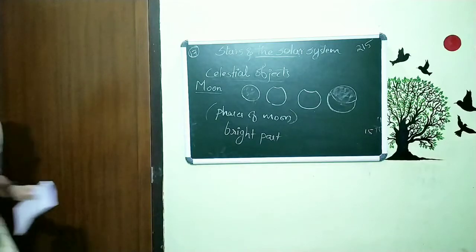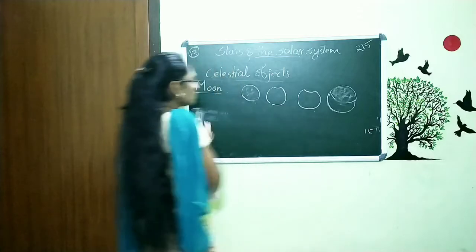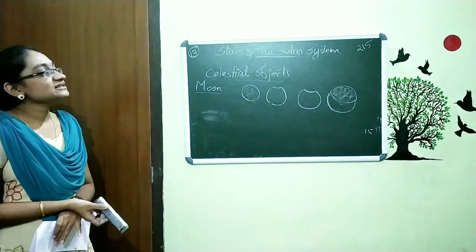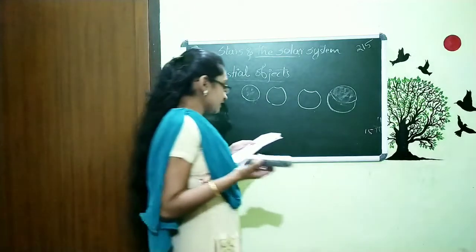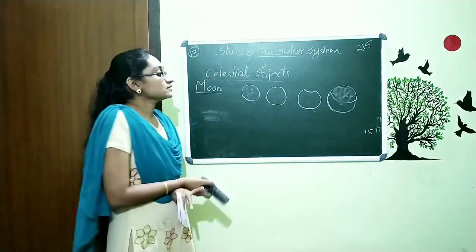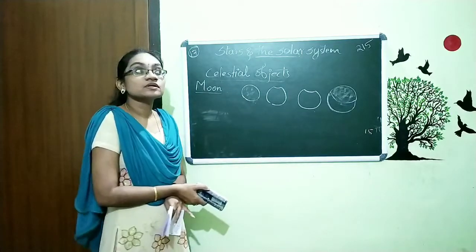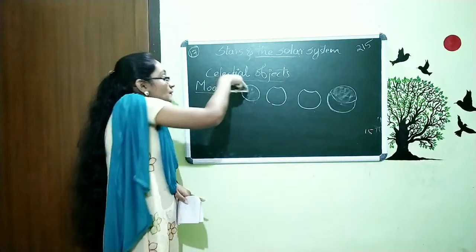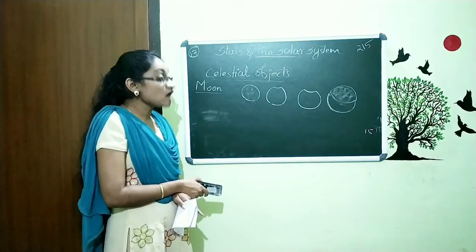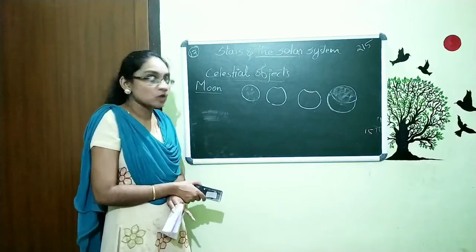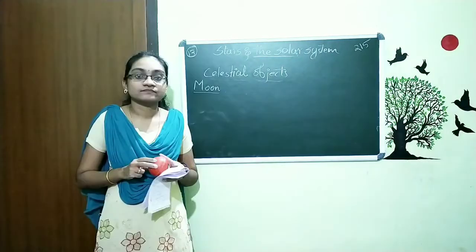Now we want to study the next thing. Why is this shape getting changed? What is the reason behind this? We want to discuss it. Before that, I already said how we are seeing this moon. Is this light produced by the moon itself? We are going to discuss how the moon produces light, or how we get moonlight.